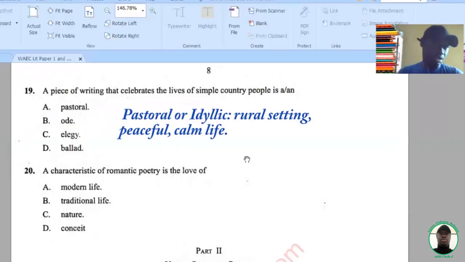And ode, explained. Elegy, explained. Ballad, poem that tells an old story. Okay, and the poem ballad can also be sung like the Ballad of King Arthur.